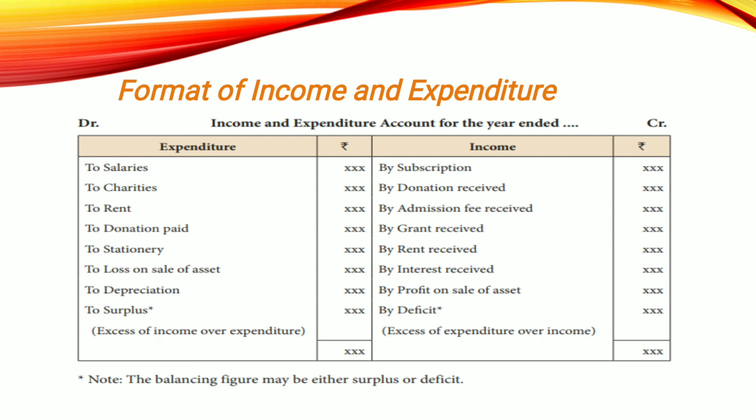And also a proper heading, income and expenditure for the year ended, whatever is mentioned in your question, you have to mention that. Yes, very clear. And here you will not take all those purchase items or sales items, nothing. You have to see whether you have profit or loss on sale of that asset, and we can mention that here. Directly sales we will not mention. So I hope everybody is clear with the format. We'll see the next slide.